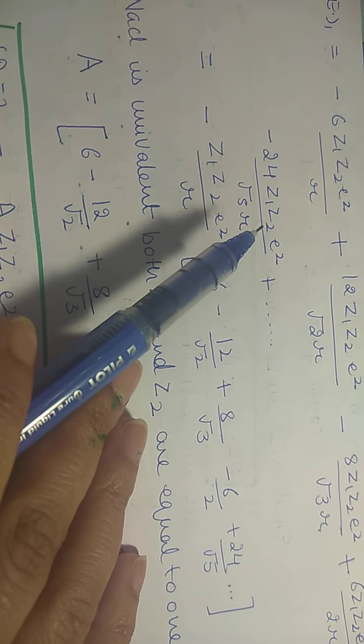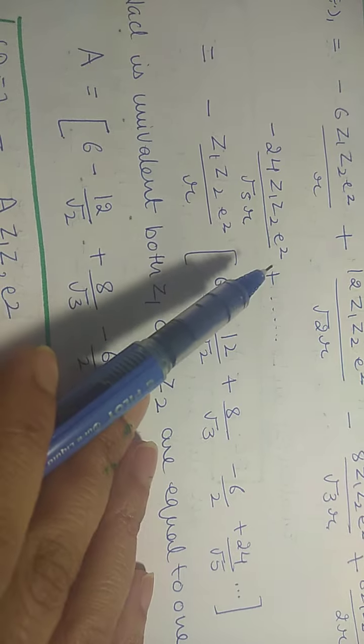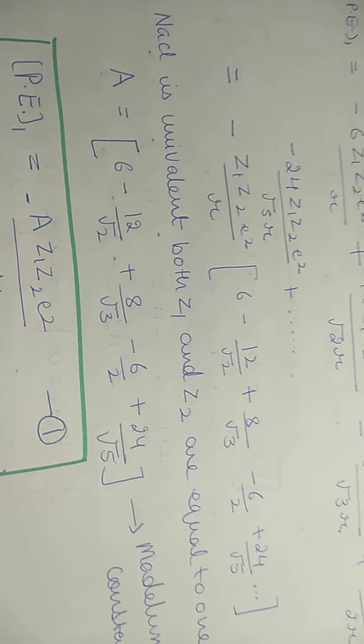So minus 24 Z1 Z2 e square upon under root 5r, and so on, for all the ions in it.